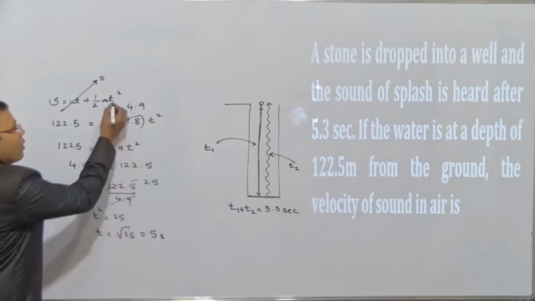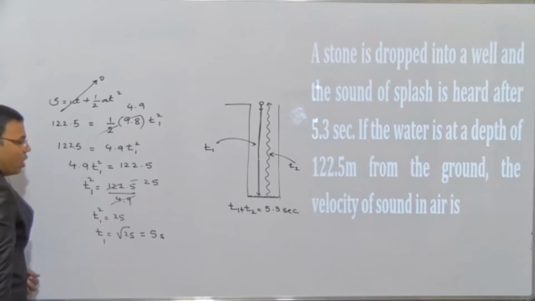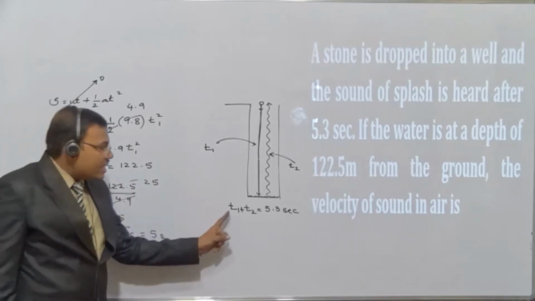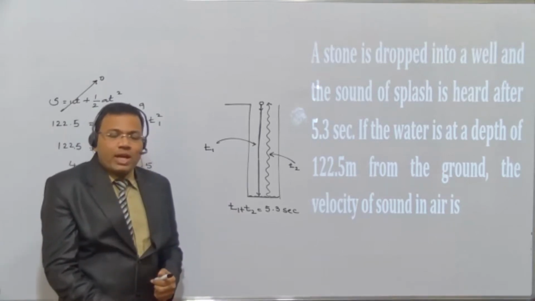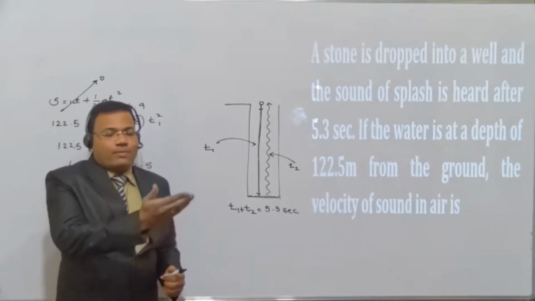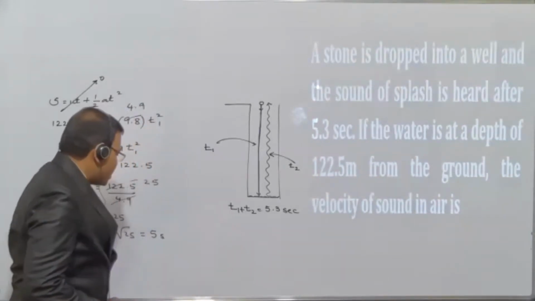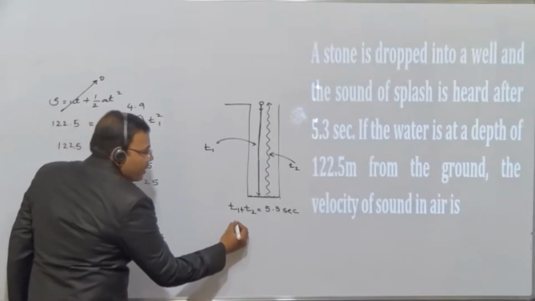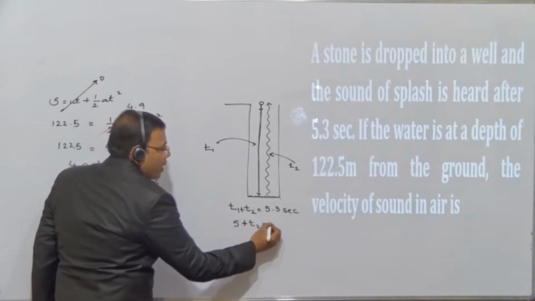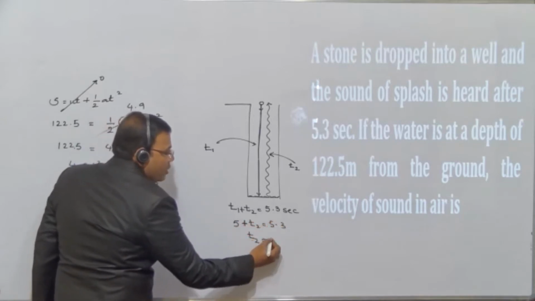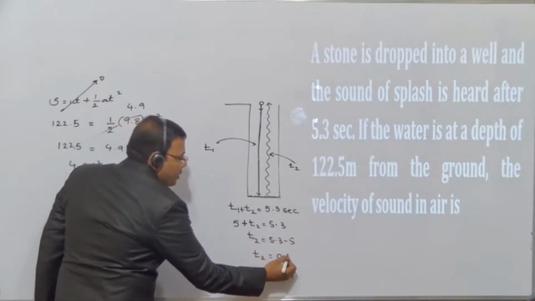So from the beginning itself, I will call this T1. This is also T1. So what we have calculated is T1. Now from the equation T1 plus T2, that is the total time taken by the stone to reach the water surface and the sound wave to come up, that is 5.3. T1 we already got as 5. So T1 plus T2 is equal to 5.3. So T2 is equal to 5.3 minus 5. T2 is equal to 0.3 seconds.